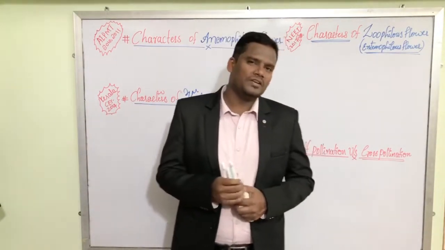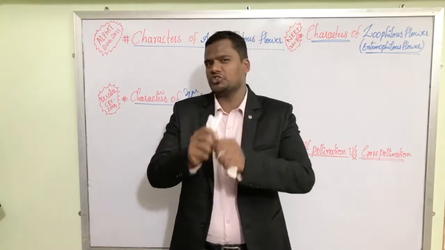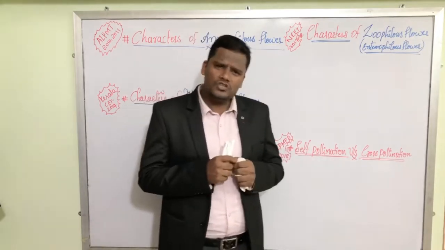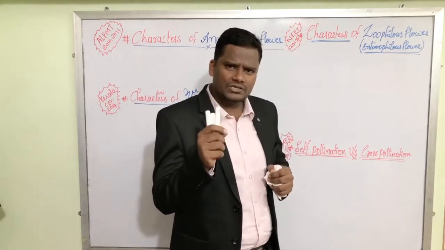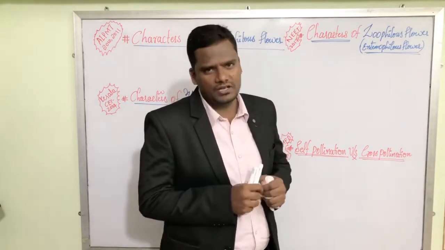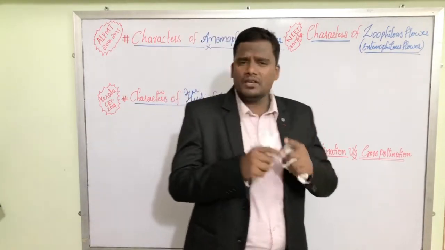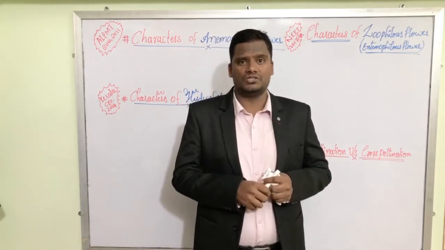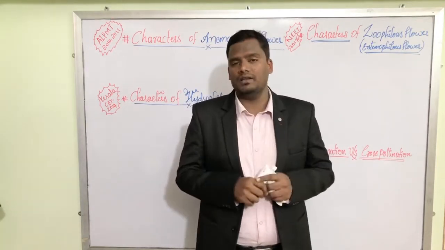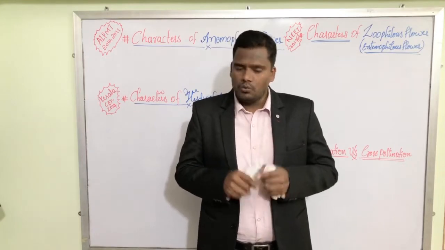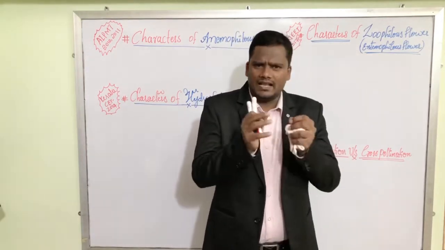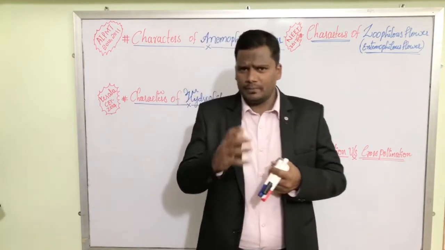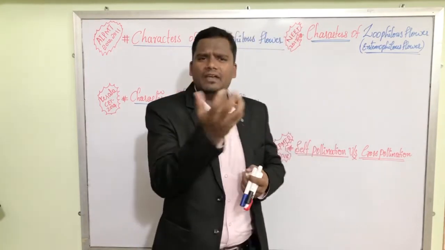Dear friends, in our previous video we discussed the agents of pollination. That means we discussed the pollinators. Agents of pollination are the factors that bring about pollination in plants. And in our previous video we made it very clear that there are two types of agents that do the pollination in the plant. One is biotic agent and another one is abiotic agent. Abiotic means non-living agents, biotic means living agents.